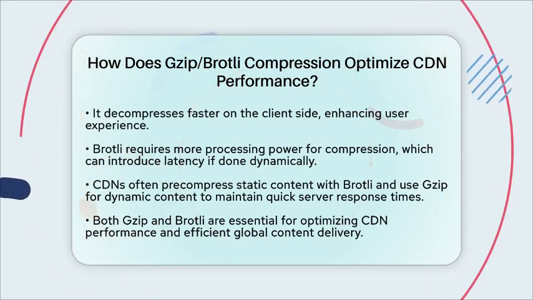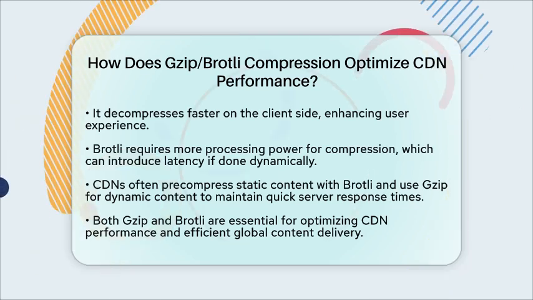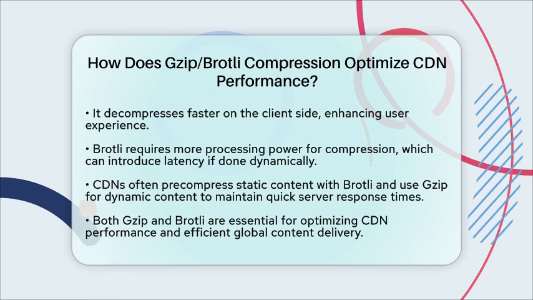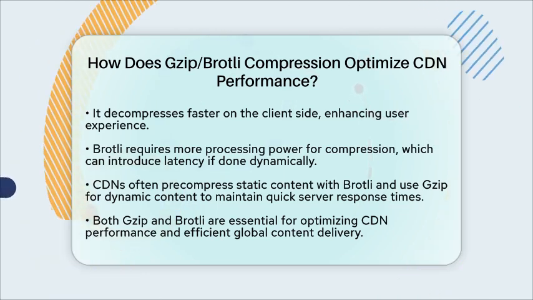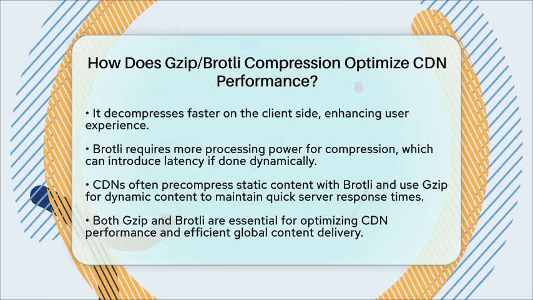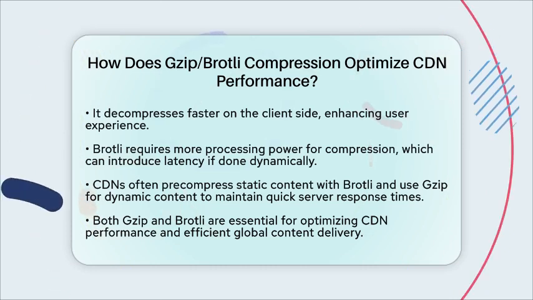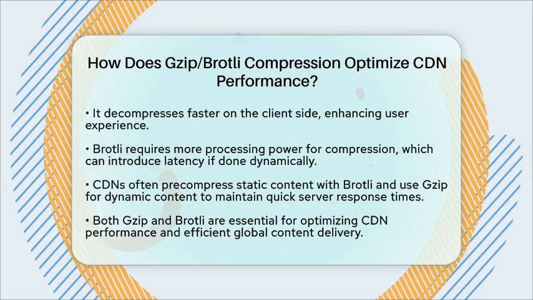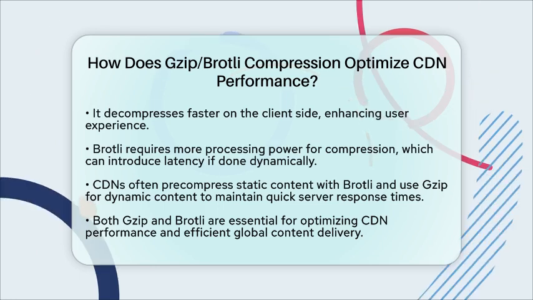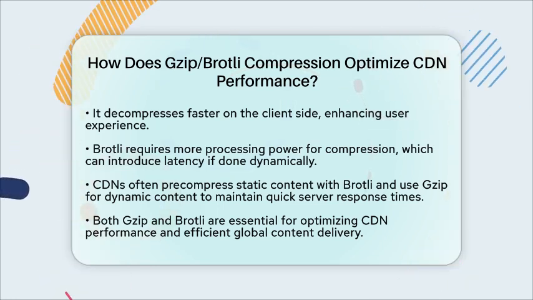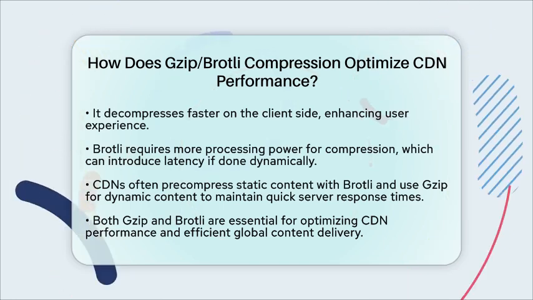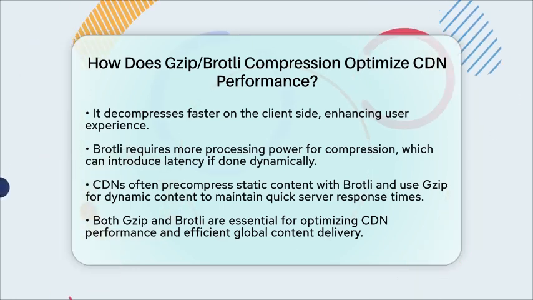In summary, Gzip and Brotli compression are key players in optimizing CDN performance. They help shrink file sizes, reduce bandwidth usage, and lower latency, all while speeding up content delivery. Brotli's superior compression makes it a popular choice for static assets, while Gzip remains effective for dynamic content. This optimization is essential for CDNs as they work to deliver content efficiently across the globe.